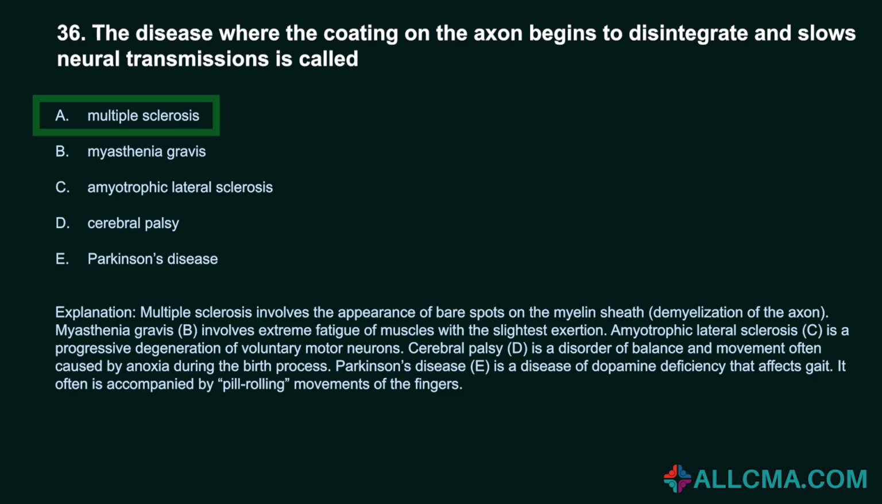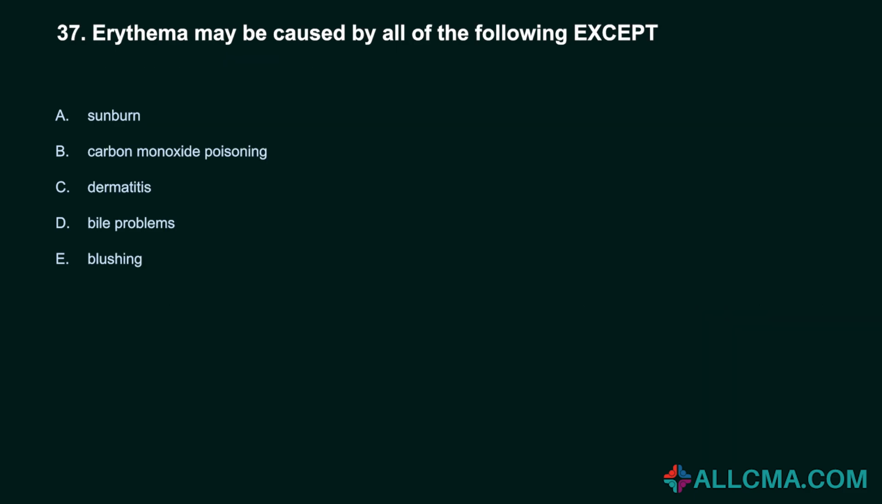Myasthenia gravis, B, involves extreme fatigue of muscles with the slightest exertion. Amyotrophic lateral sclerosis, C, is a progressive degeneration of voluntary motor neurons. Cerebral palsy, D, is a disorder of balance and movement often caused by anoxia during the birth process. Parkinson's disease, E, is a disease of dopamine deficiency that affects gait. It often is accompanied by pill-rolling movements of the fingers.